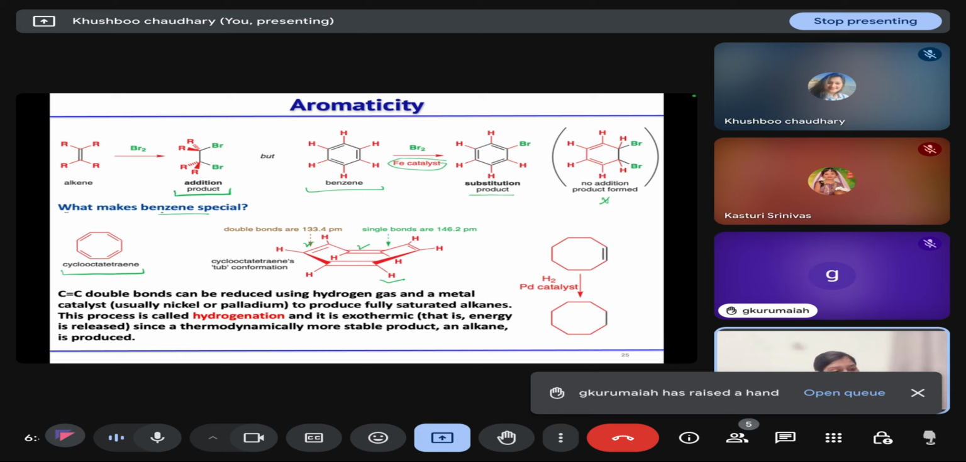What is the hydrogenation reaction? We already discussed that an alkene on treatment with hydrogen in the presence of a metal catalyst leads to the formation of alkanes. So we have a double bond that we are reducing using hydrogen gas and a metal catalyst to form the saturated alkane. And this process is exothermic because we are getting a thermodynamically more stable product than our alkenes.